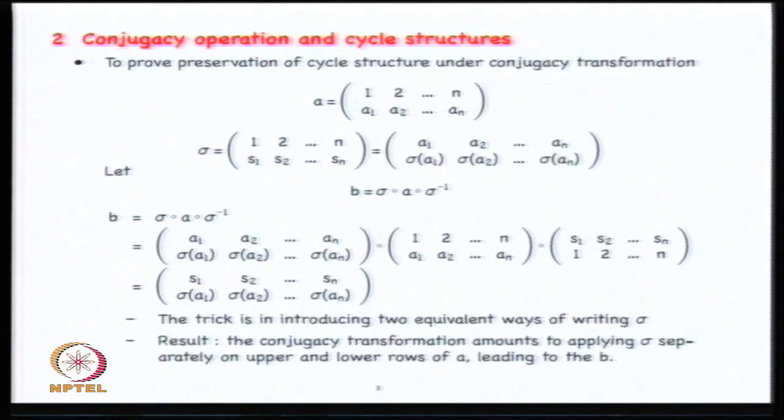Now we come to an interesting statement about this conjugation operation. We did one example and I tried to see if there is any other reasoning, but it turns out there is not. Look at this equation, B equal to sigma A sigma inverse. This is what we mean by a conjugacy transformation.